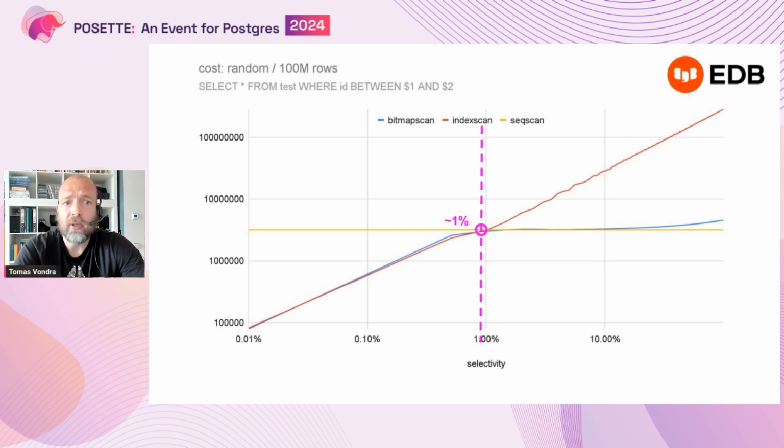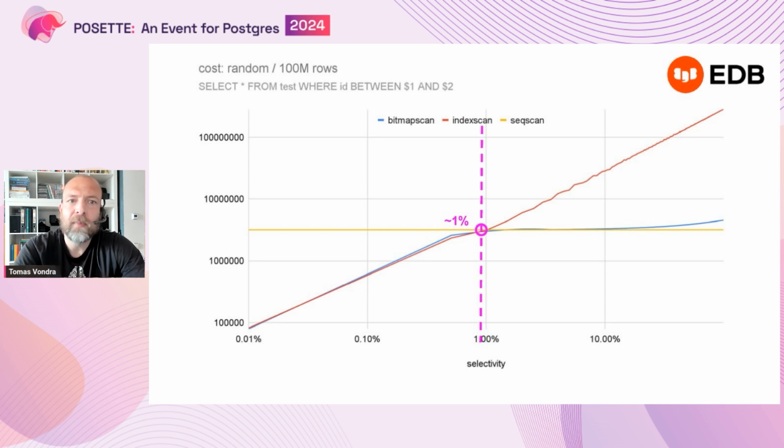And again, on the horizontal axis is the selectivity of the condition, which means which fraction of the table are we actually reading, and then on the y-axis is the cost, right? And I'm just going to point out that both those axes are log scale in this case.